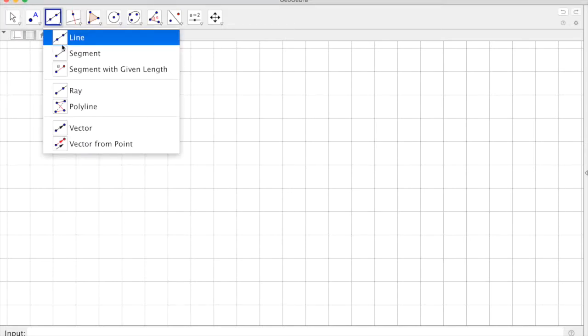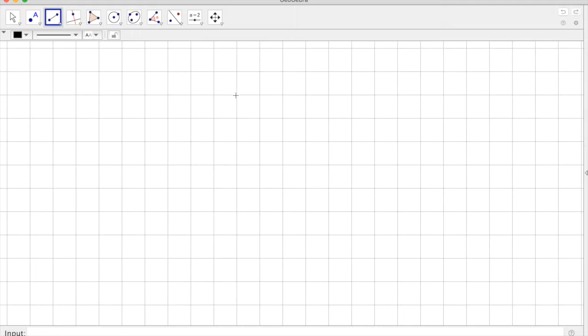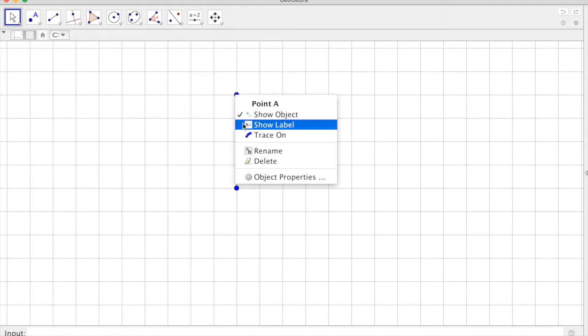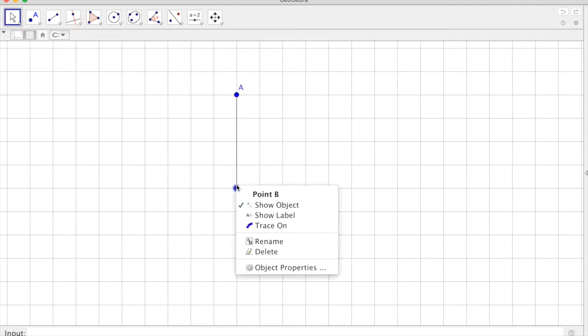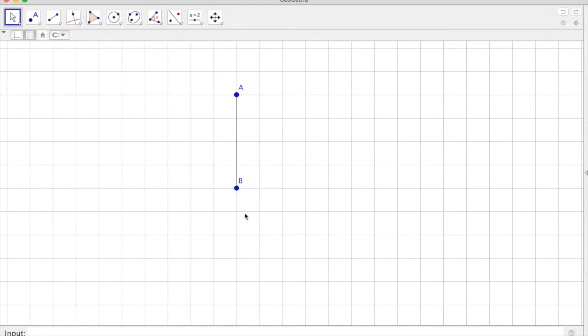Begin by going to the Segment tool to create a vertical line segment. Go to the Move tool to right-click on each point to show the label. So you'll have point A and point B. Now we're going to create a perpendicular line to line segment AB.